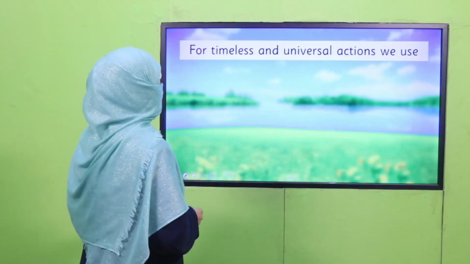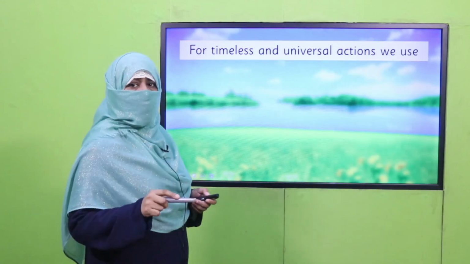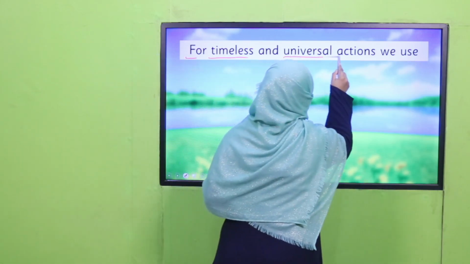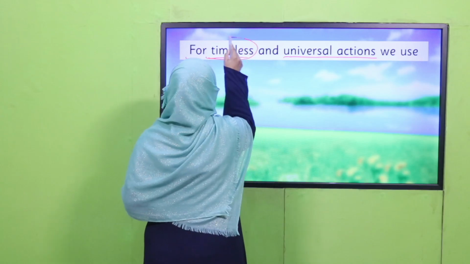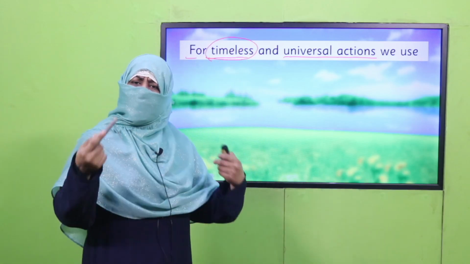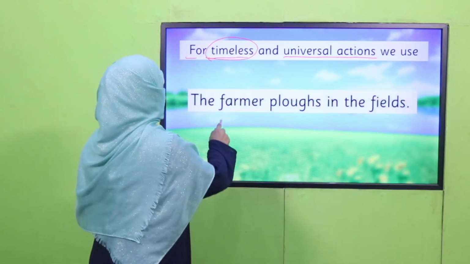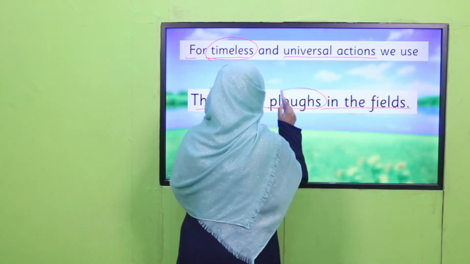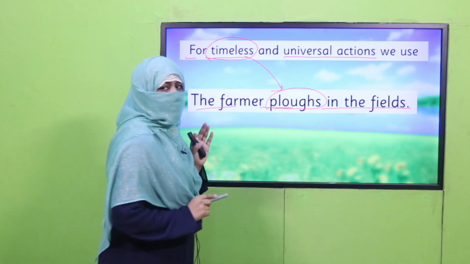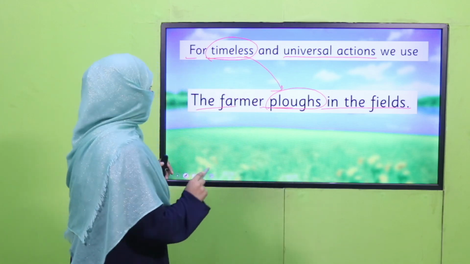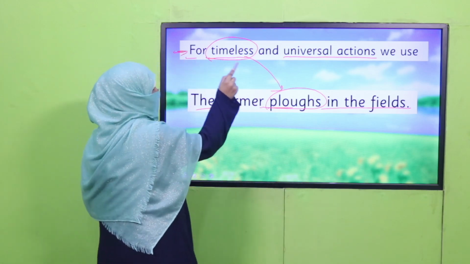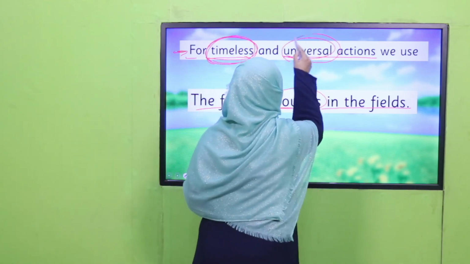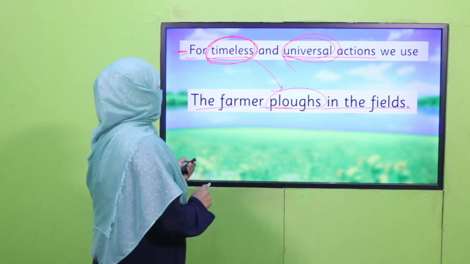Okay, before going to the book, there is another concept. For timeless and universal actions. What are timeless actions? Which have ever been going on like this, timeless actions. For example, the farmer plows the field. It's a timeless action, ever the farmer plows the field. So here, for timeless actions and for universal actions, again we use simple present tense. All right. What is a universal action?